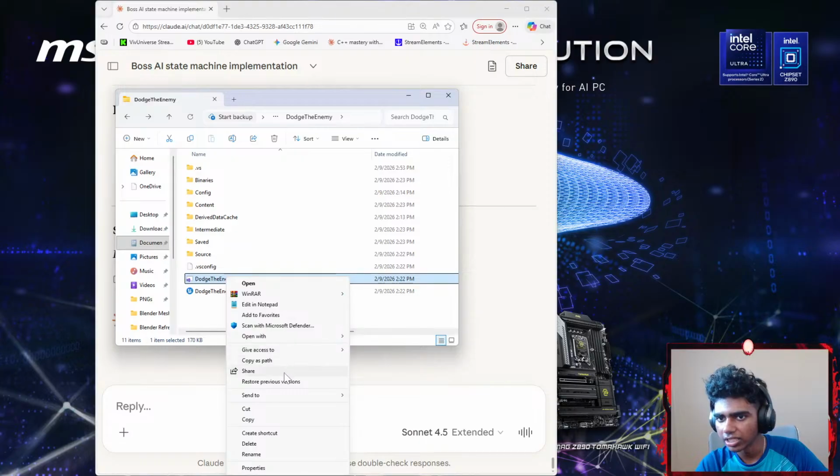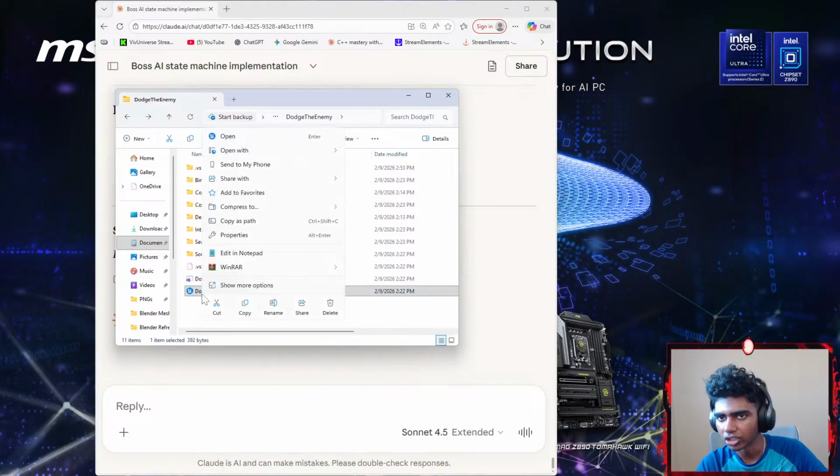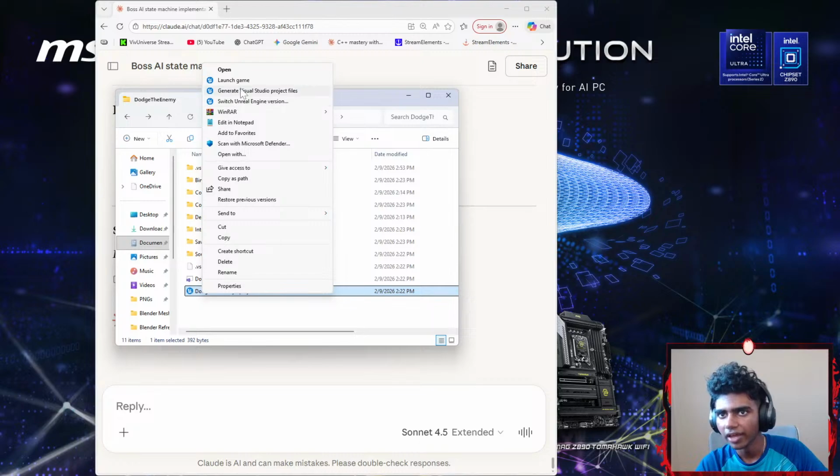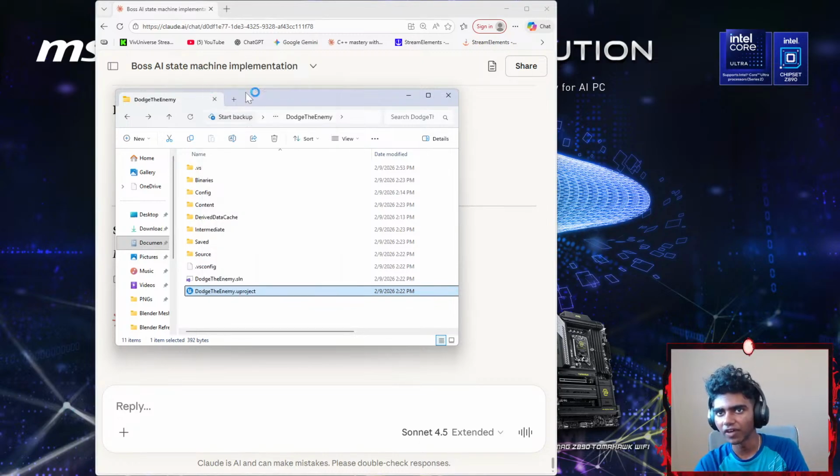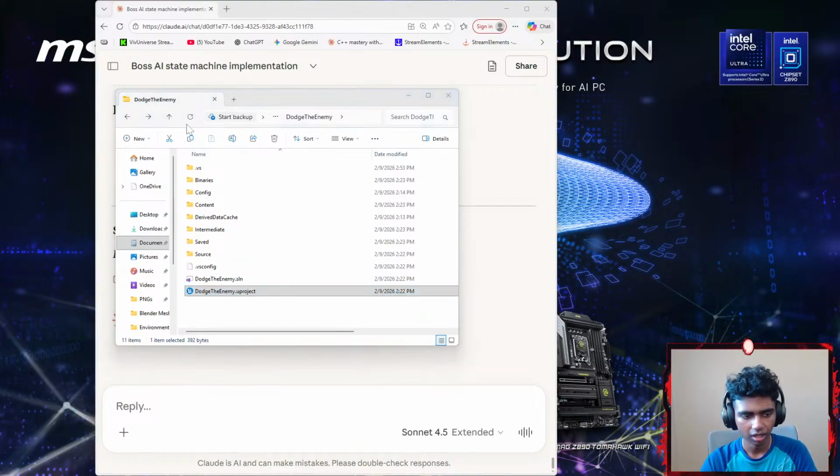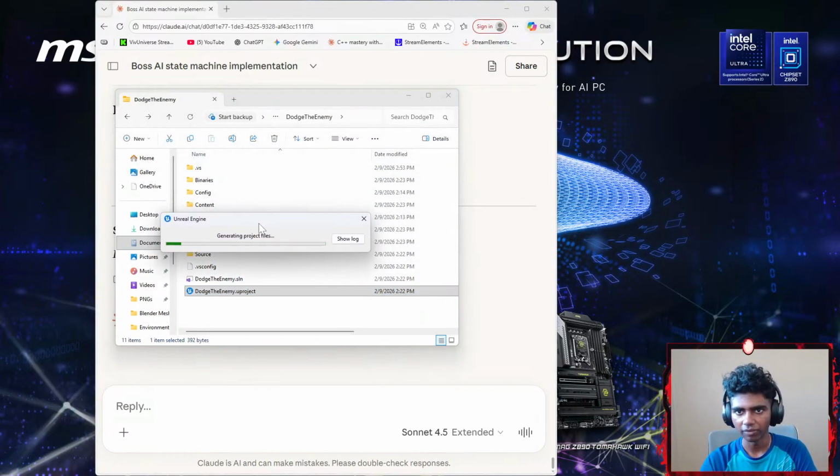Okay, so it's give access. I think it was the uproject. If I go with show options, there we go: Generate Visual Studio project files. This saves my build.cs content that I added. Okay, so it's generating project files.